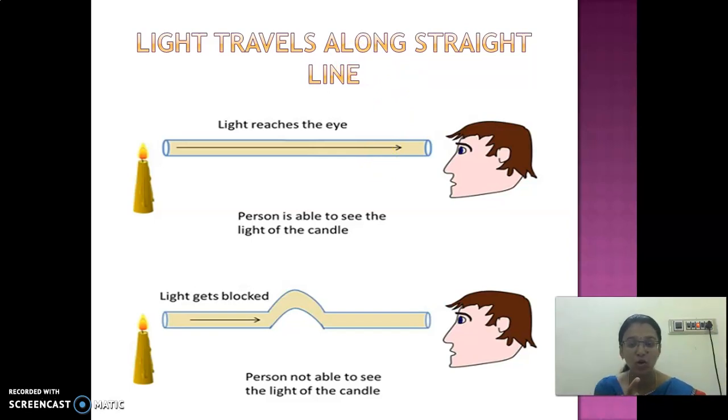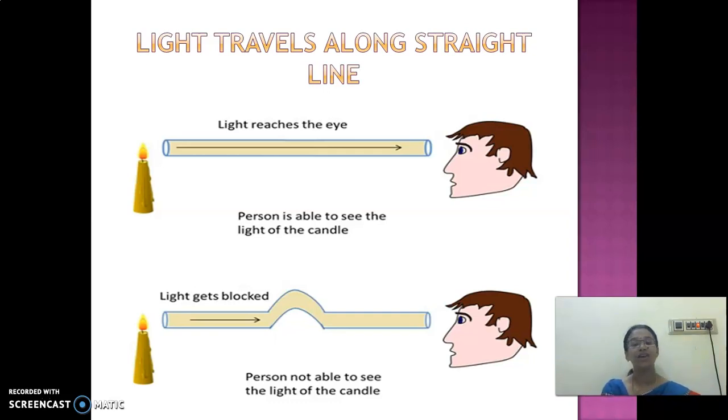So you can try this at home, children. You can take a candle and then take one straight tube. Straight rubber tube or plastic tube or anything. Okay. So light the candle and keep it on the one side, and observe it through the tube. Okay. So you are able to see the light of the candle.